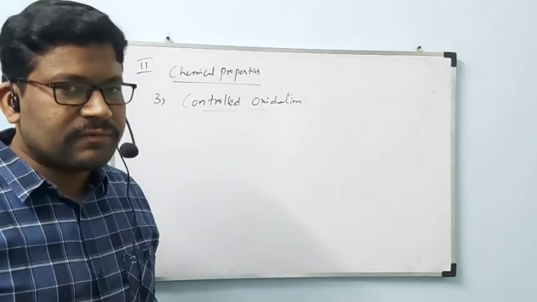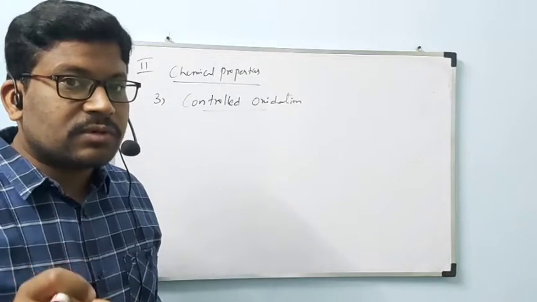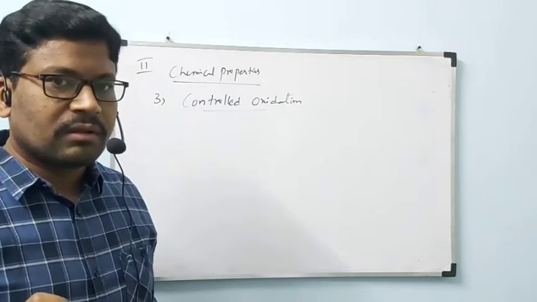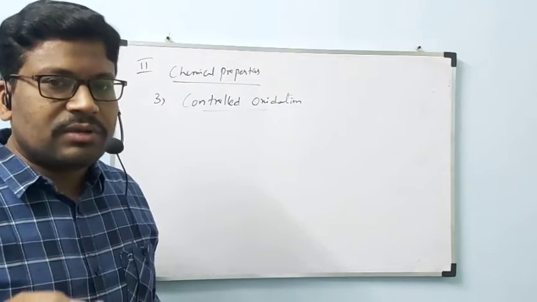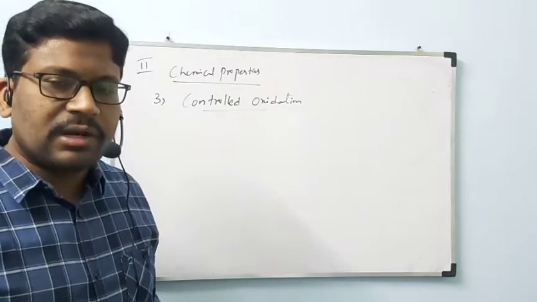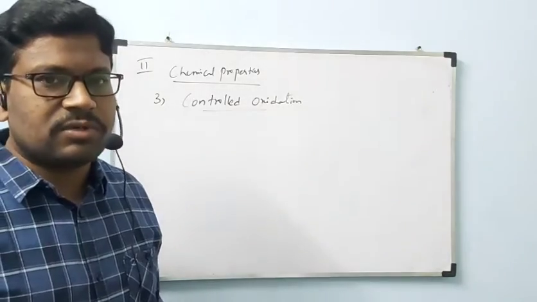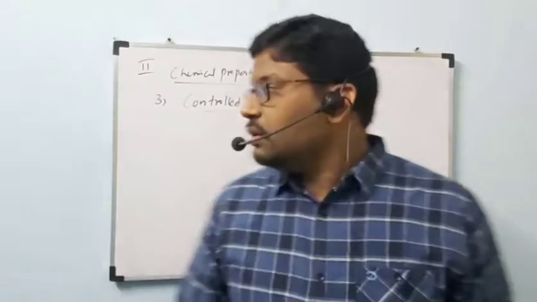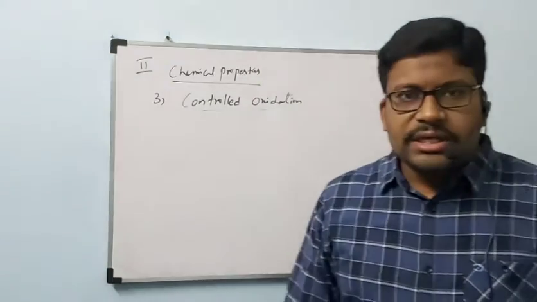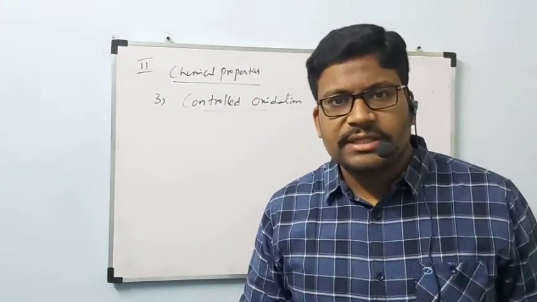Alkanes will undergo reaction with oxygen in the presence of suitable catalysts. In the presence of suitable catalysts, they will react in a particular way to form different types of products. Under controlled oxidation, we are controlling the reaction.